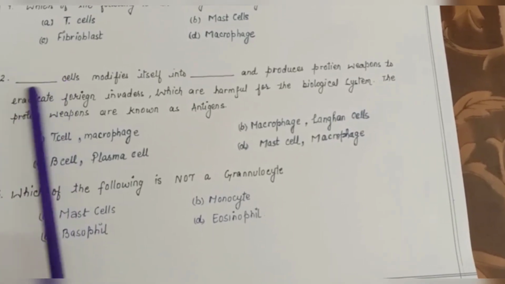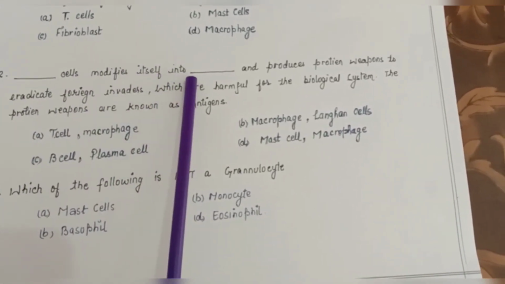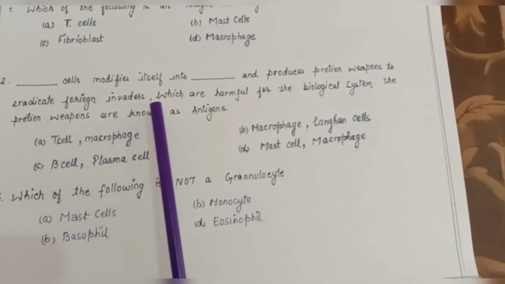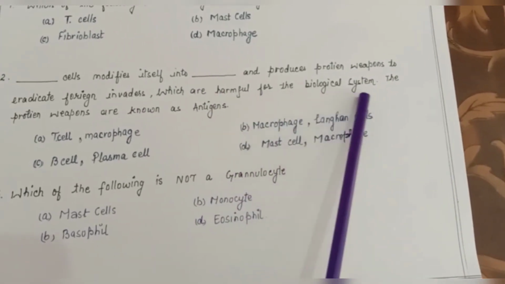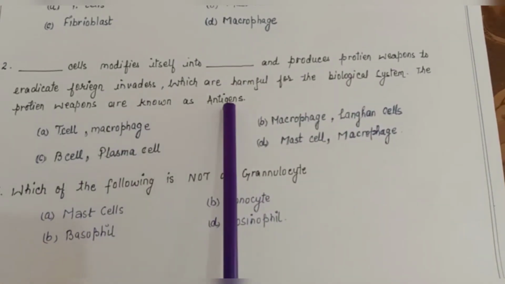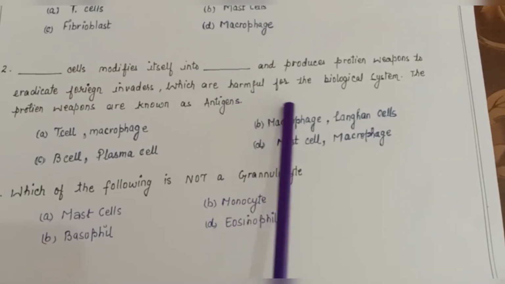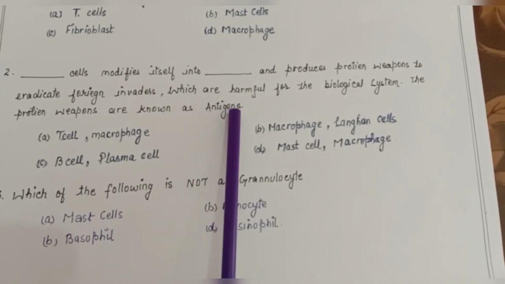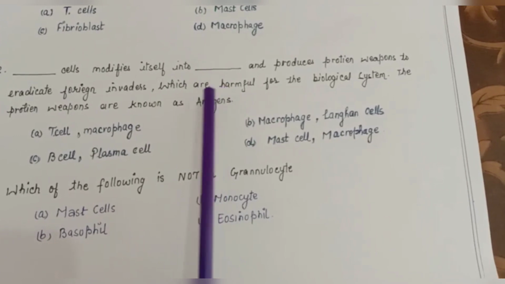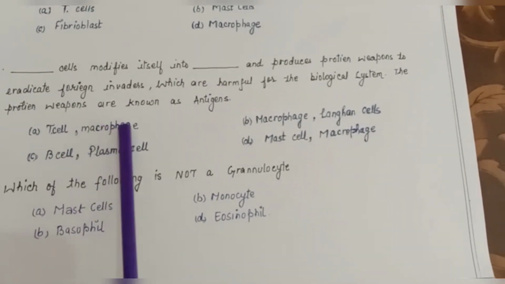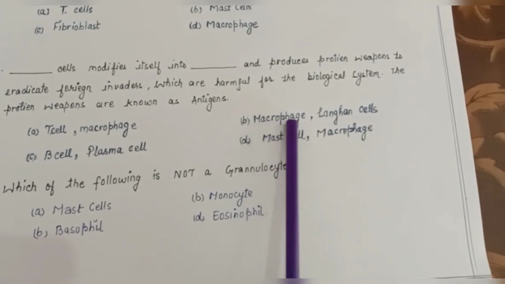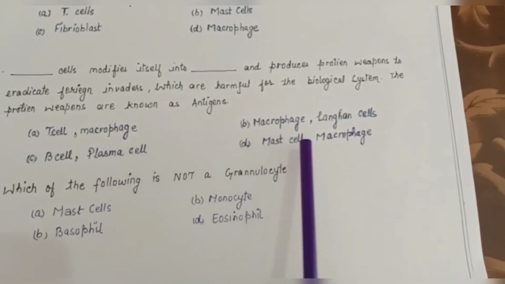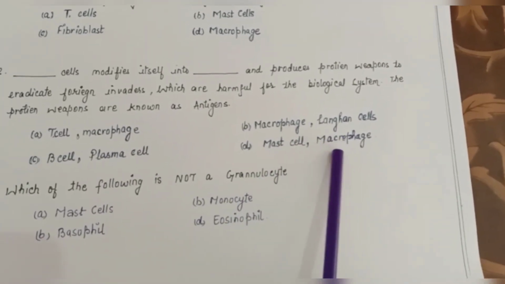Now second question is, dash cells modify themselves into dash and produce protein weapons to eradicate foreign invaders which are harmful for the biological system. The protein weapons are known as antigen. Information in the question is given about the protein weapons. They are known as antigen. So what is the cell that produces antigen, and what is its further modification, right? Option A is T cell, which modifies to macrophage. B is macrophage, that modifies to Langerhans cells. Option C is B cell, that modifies to plasma cell. Option D is mast cell, that modifies to macrophage.